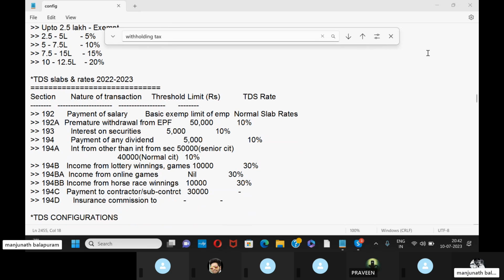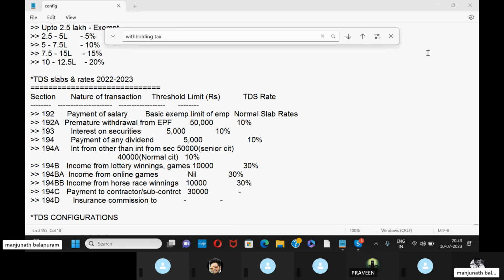Now let's discuss some tax sections and TDS slabs as for the financial year 2022-23. I have collected some of the important sections. I'm not going to discuss everything, just a few of the important things.